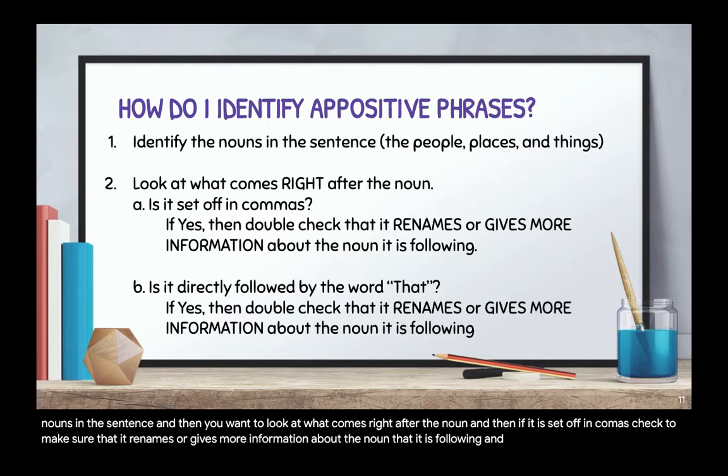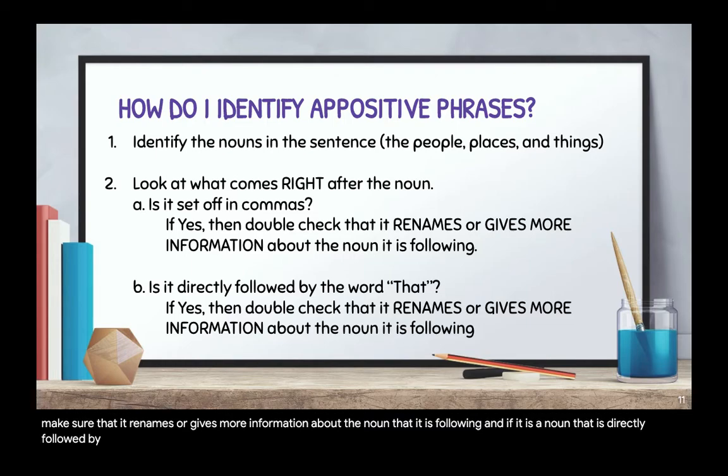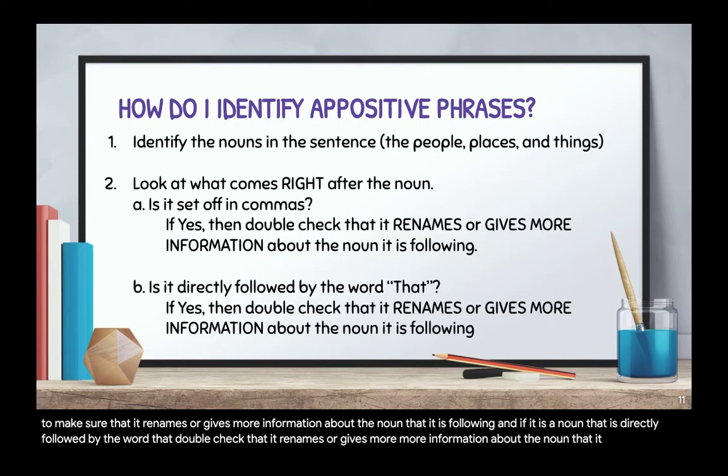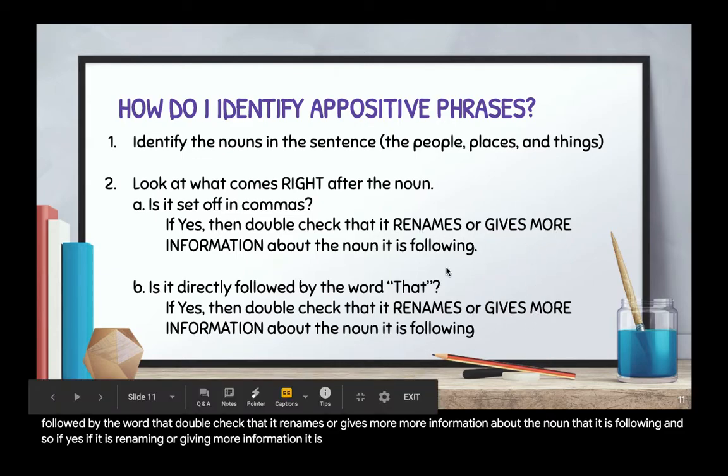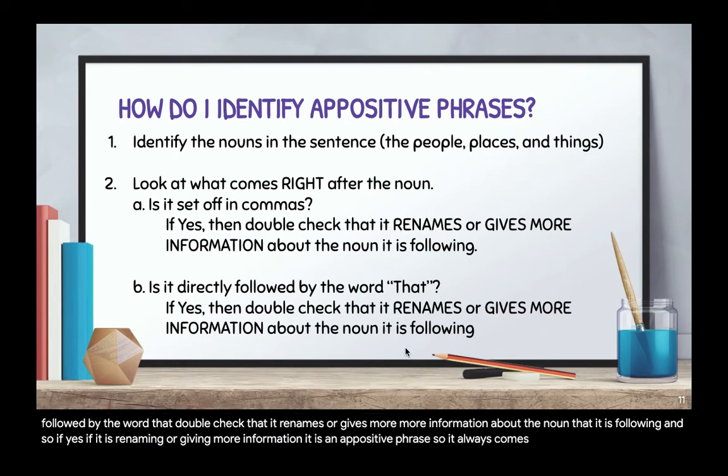And if it is a noun that is directly followed by the word that, double check that it renames or gives more information about the noun that it is following. And so if it is renaming or giving more information, it is an appositive phrase. So it always comes after a noun.